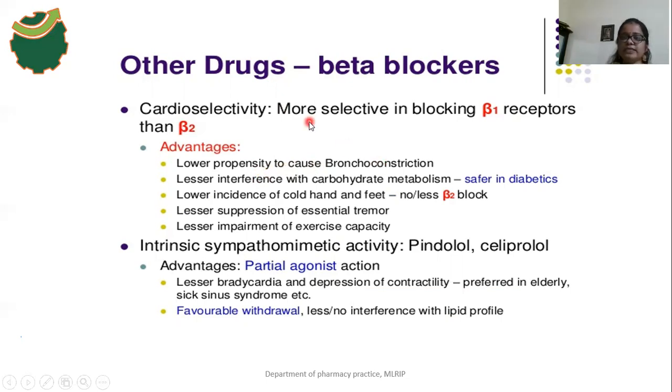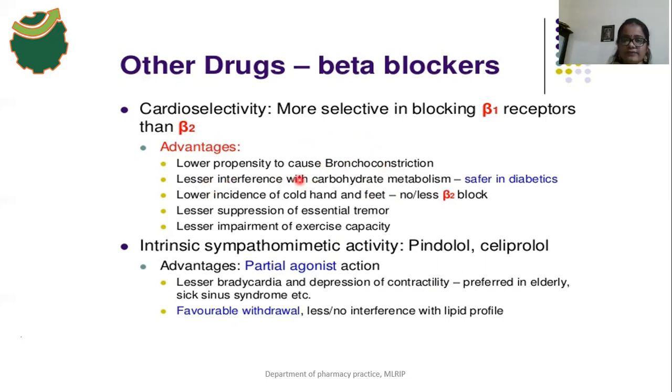So that's why beta 1 selective drugs are used in asthma patients, and they can be used in COPD patients also. And there is no contraindication. Propranolol is contraindicated in asthma patients and COPD patients, but cardioselective drugs are not contraindicated in asthma and COPD patients because they do not cause bronchoconstriction. These cardioselective drugs only block the beta 1 receptors, and there is lesser interference with carbohydrate metabolism.